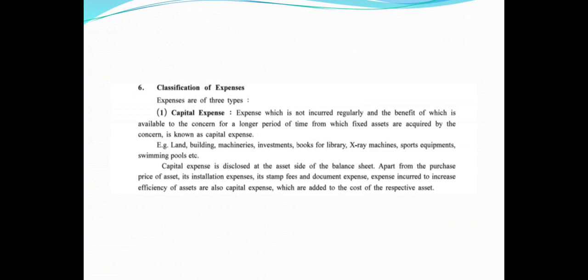Friends, we have seen the meaning of capital incomes, where we have seen that capital incomes are those incomes which are not regular in nature. The same thing is applied in capital expenses. They are not regular in nature.